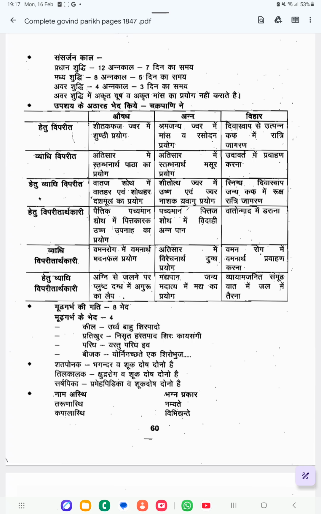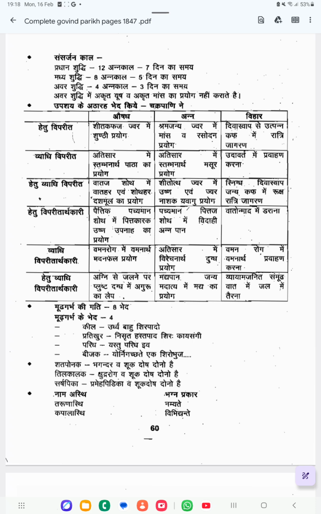Next one is Pradikura. That is Nisrudha Hasta Pada Shiraha Kaya Sangi. Nisrudha Hasta Pada Shiraha means here the fetus is constricted. The fetus is getting obstructed by its body, presenting with the head, hand and feet all together. Hasta Pada Shira.